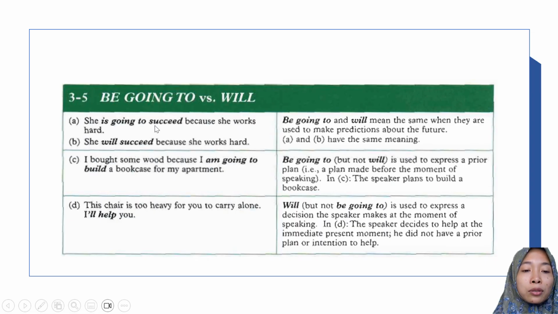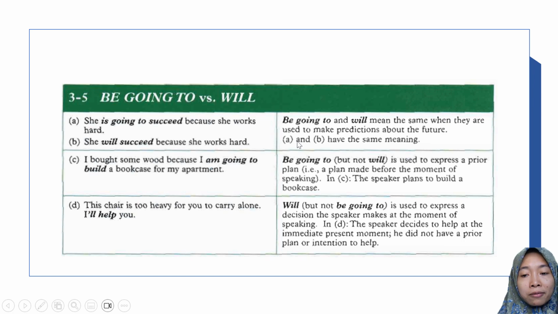Then we go on to be going to versus will. As in the previous slides, be going to and will can be the same in some cases, but in some other cases, be going to and will have the different meaning. Here are the examples. Be going to and will mean the same when they are used to make prediction about the future.